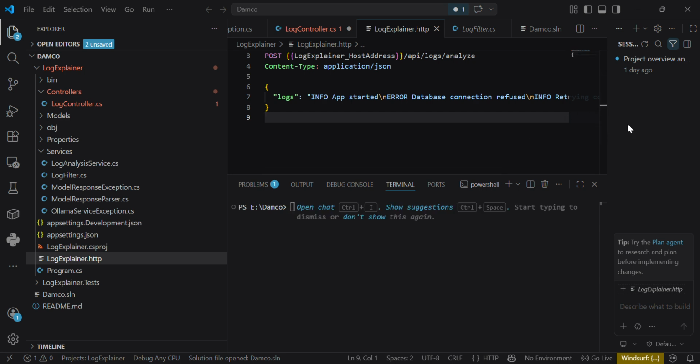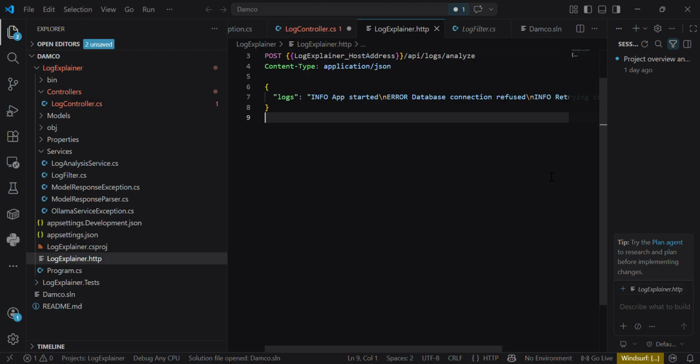Hello, I am Naveen Kumar Tiwari and I am explaining what problem I picked for the Demco assignment, why this problem matters to developers, and how we scoped it.